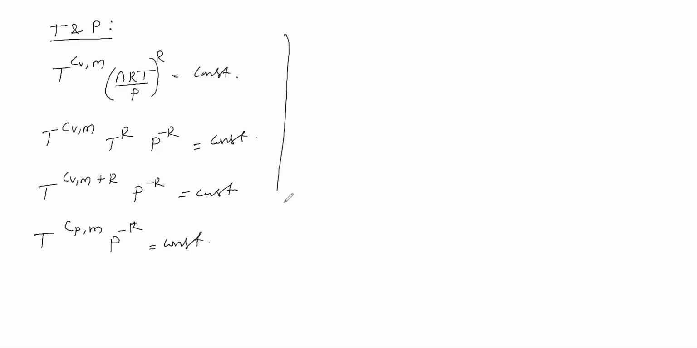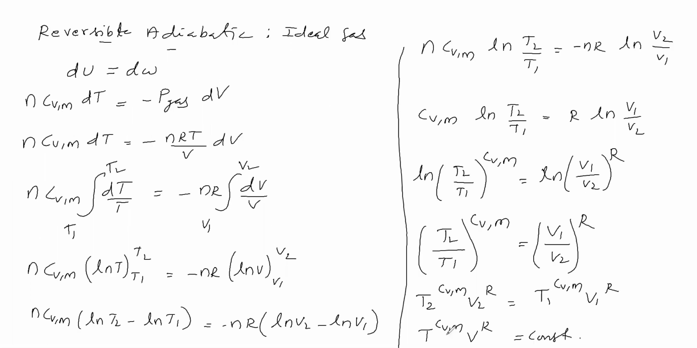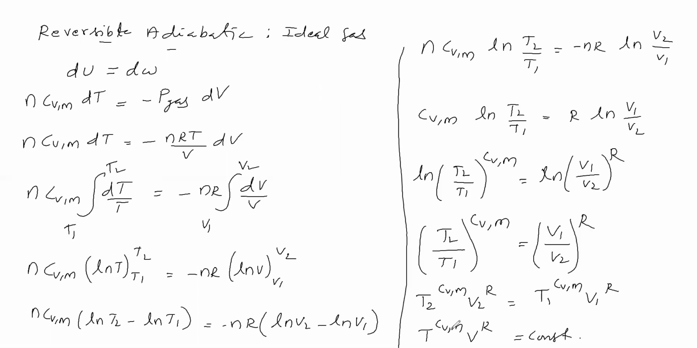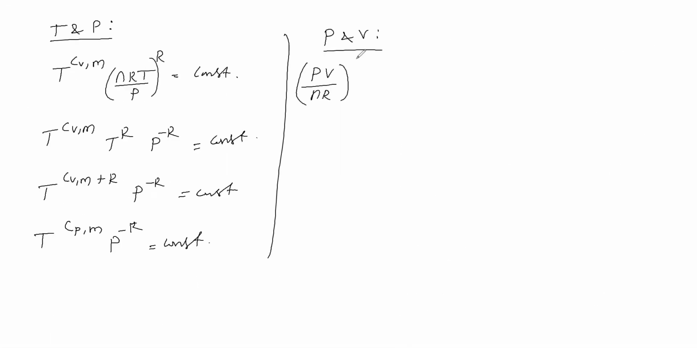Next we will see the pressure volume relation. Now in this relation we will substitute the temperature. We are substituting temperature as PV by nR. Then in the temperature power, CVM is there. That CVM we will write.